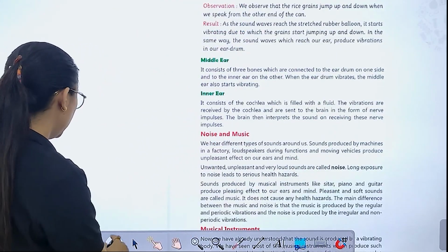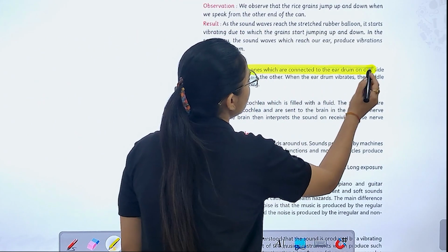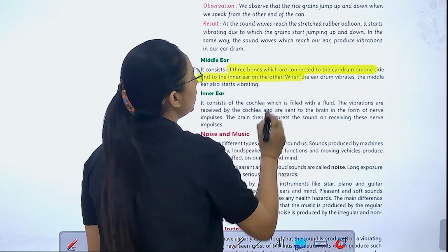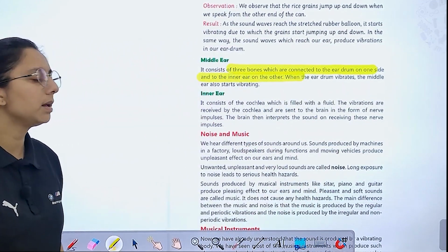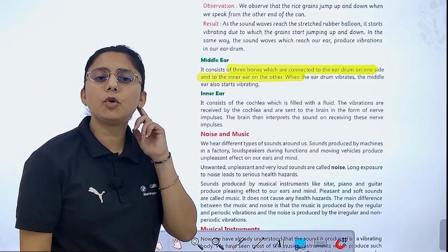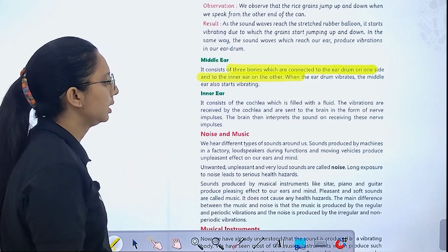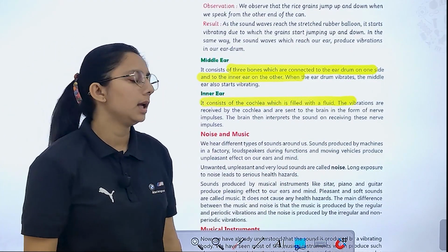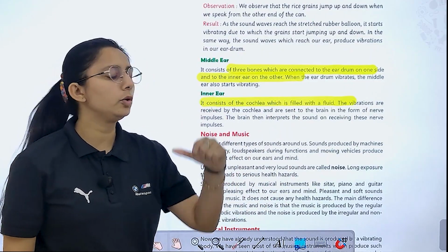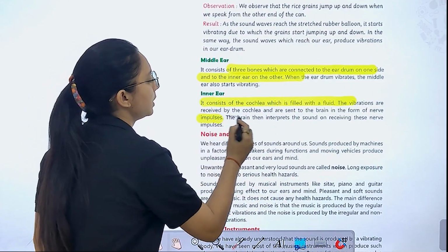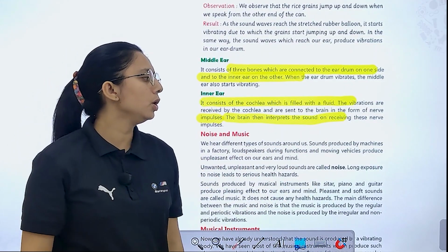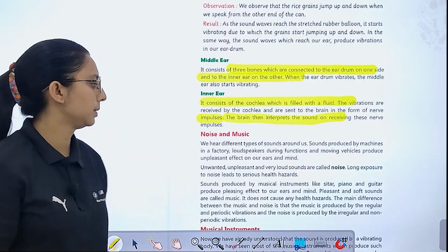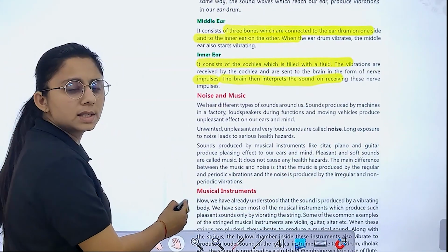Next is the middle ear, which has three bones connected to the eardrum. When the eardrum vibrates, the middle ear also starts to vibrate. Now the inner ear consists of the cochlea, which is filled with fluid. The vibrations are received by the cochlea and sent to the brain in the form of nerve impulses, which interprets the sound on receiving these nerve impulses. Now we have noise and music.